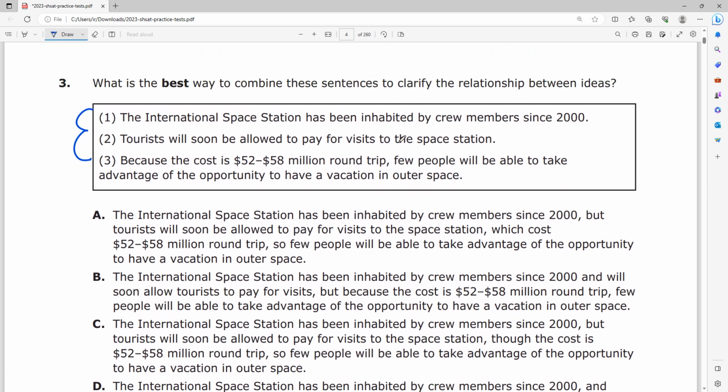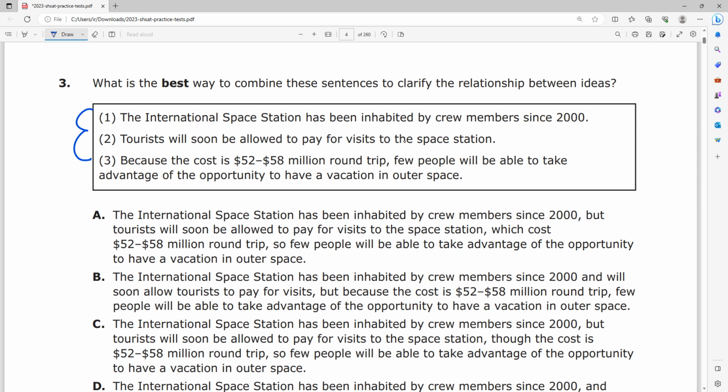So we have to start off by saying that the International Space Station has been inhabited by crew members since 2000, okay? Next, we have to say that tourists will soon be allowed to pay for visits for the station, right? And choice 3 says, because the cost is 52 to 58 million round trip, few people will be able to take advantage of the opportunity to have a vacation in outer space, right?